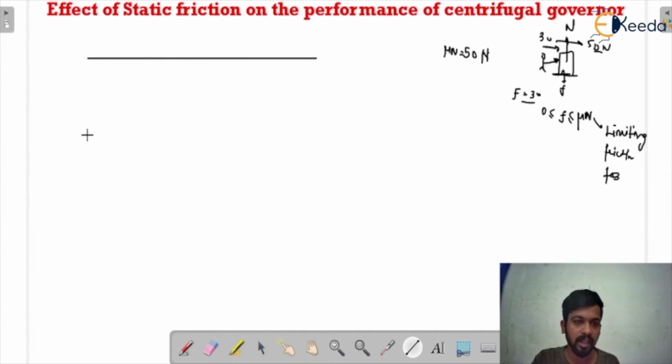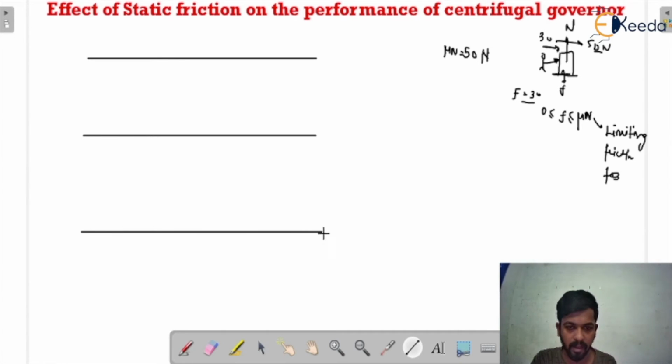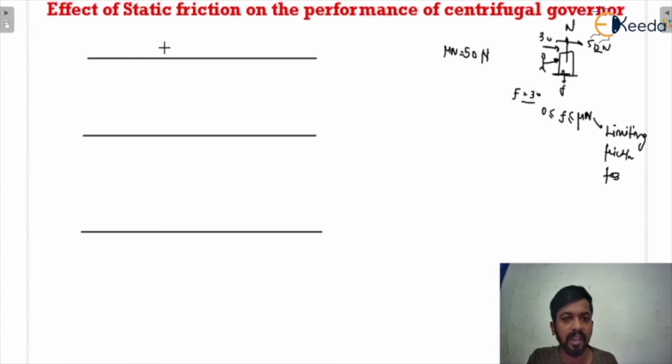Now see here, there is an insensitive zone. What is the meaning of the insensitive zone? This is one, and this is here. Now here you can see that this is the condition when the height is the same. That means here the height is the same, and there the height is also the same. I am talking about the height of the governor.